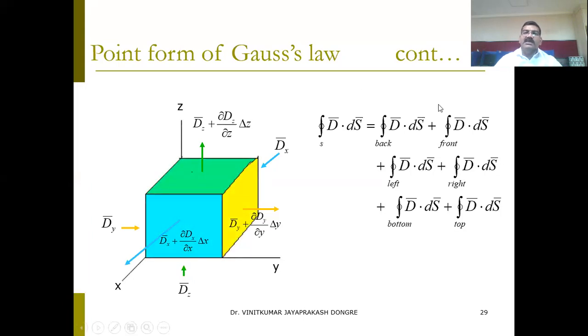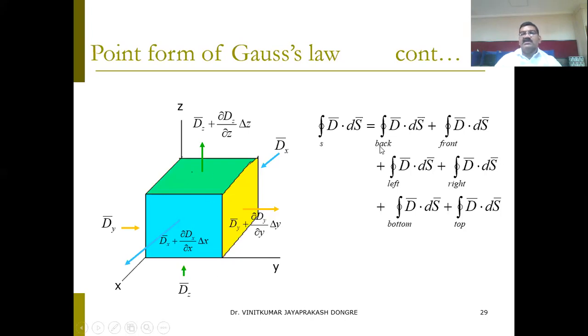So how can the surface integral of D dot dS be calculated? This is the parallelepiped, so you have the back surface plus the front surface, the left surface, the right surface, the bottom surface, and the top surface: the flux passing through each of them.